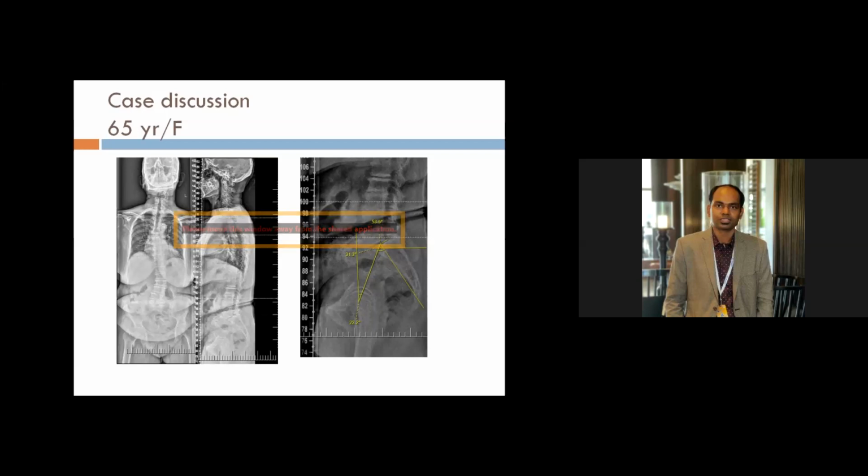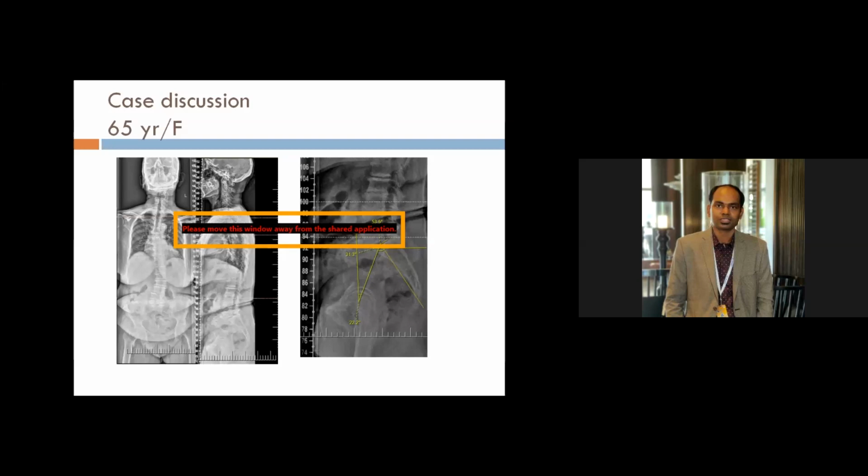So based on that, you have to do a correction. The principle of adult spinal deformity: first thing is calculating the pelvic incidence. Based on the pelvic incidence, you have to calculate the lumbar lordosis. And based on the lumbar lordosis and the pelvic incidence, you have to find out what category of Roussouly he fits in, and then you have to do a correction.